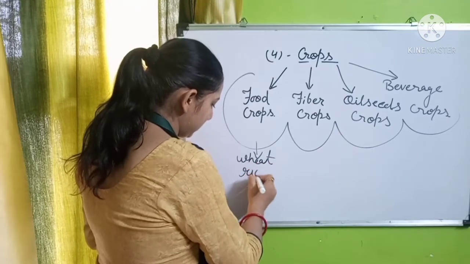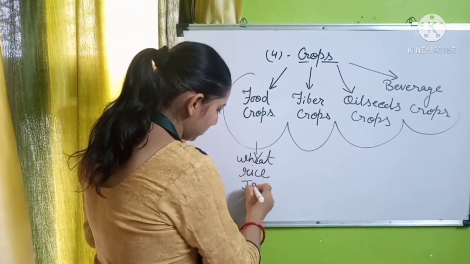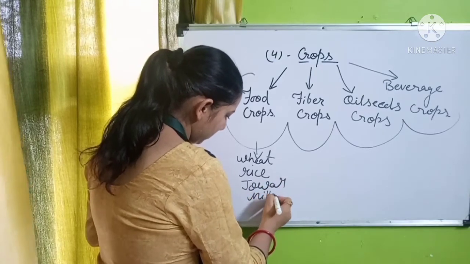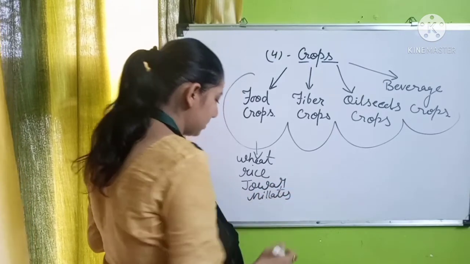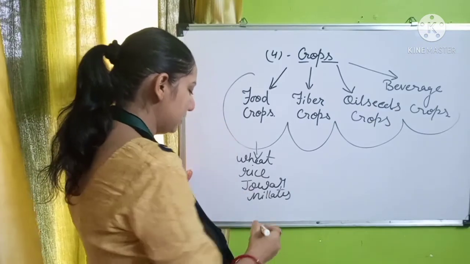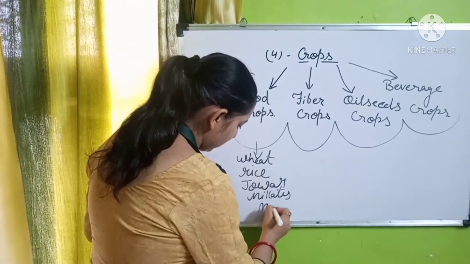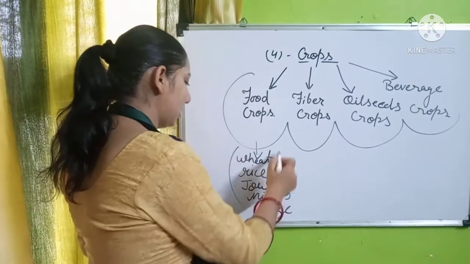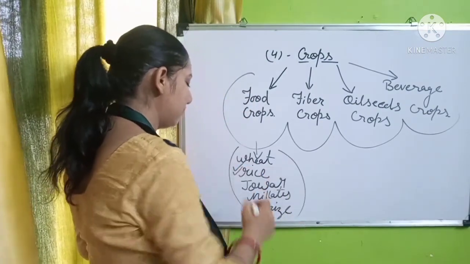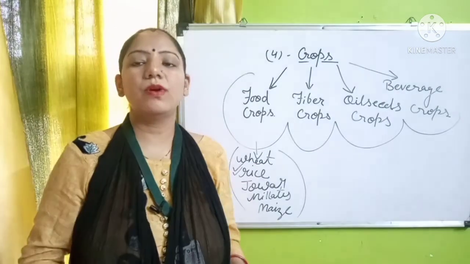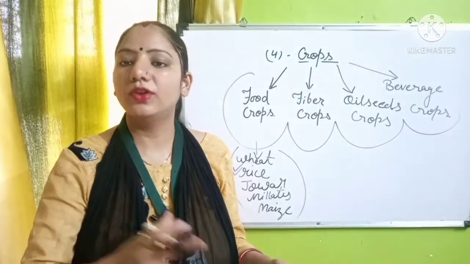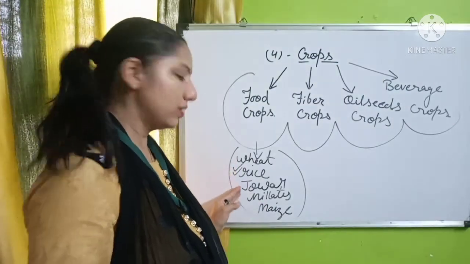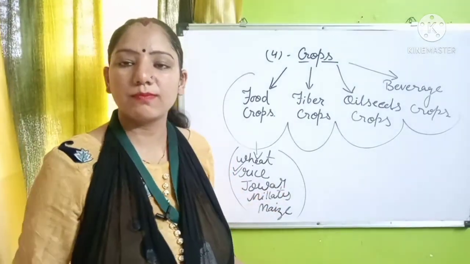The food crops include wheat, rice, jowar, millets, in which we can include ragi and bajra as well, and maize, and many other foods, out of which rice is the staple food, because it is the main important food for all the continental area and also a required food for all the people. So it is known as the staple food.